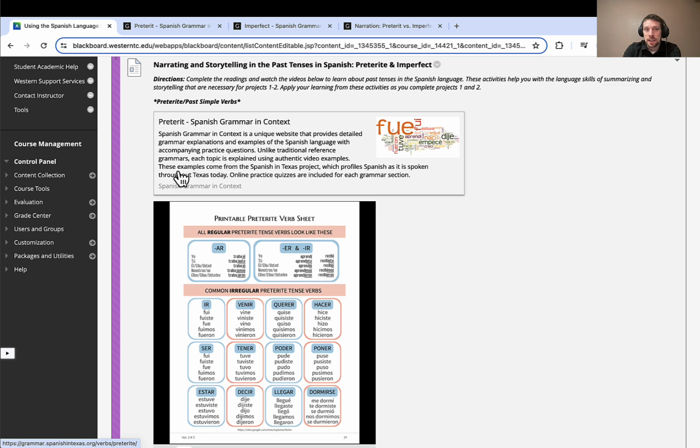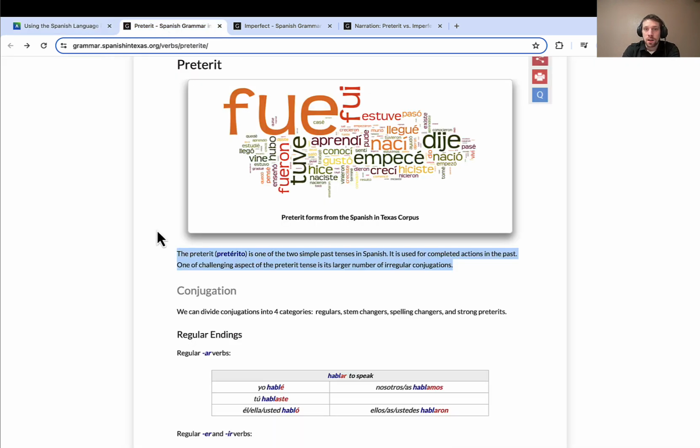in Spanish, and then you can click on this Spanish grammar in context textbook to pull up a nice one-page breakdown of the preterite tense. Now don't worry about memorizing all of these conjugations or getting this stuff perfectly the first time around. These activities are things that you'll come back to and review throughout the class to prepare you for the different projects, for understanding the materials, for delivering your own presentations, and for being used in conversations within and outside of